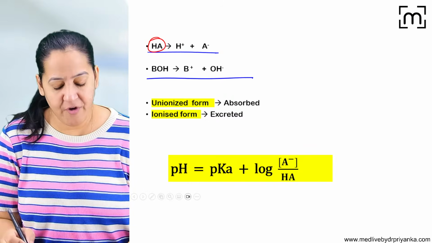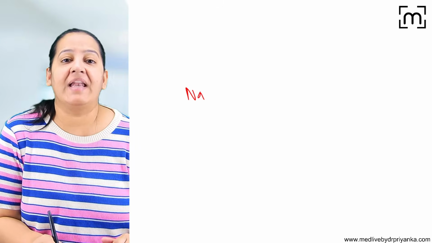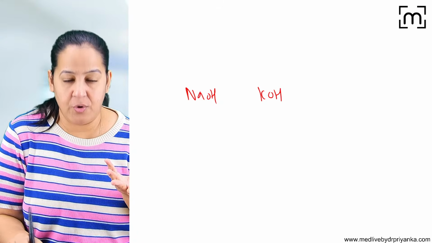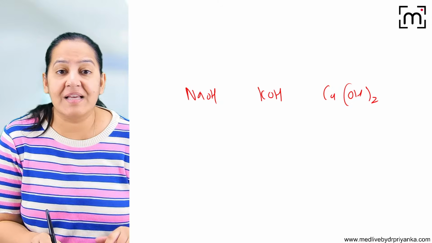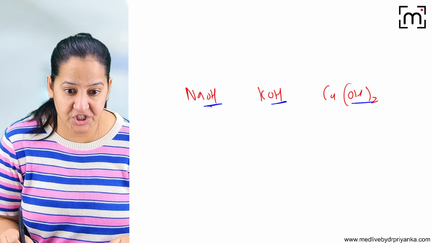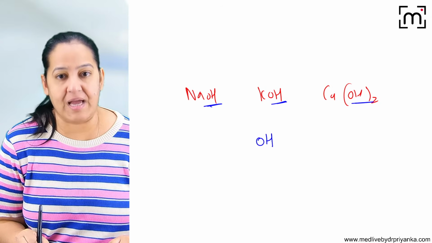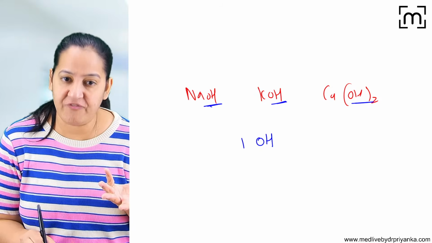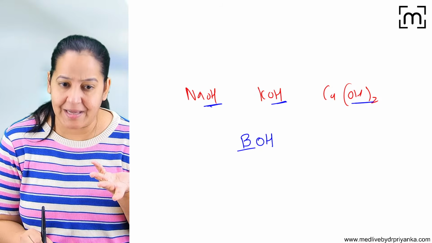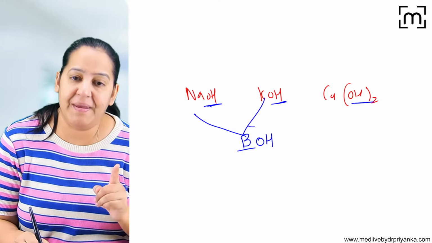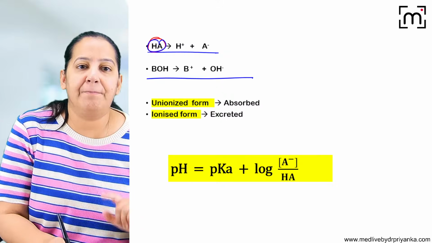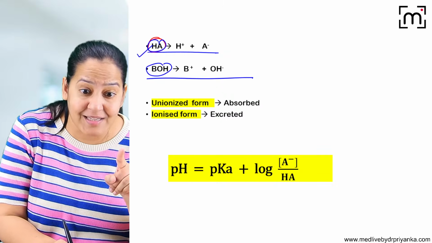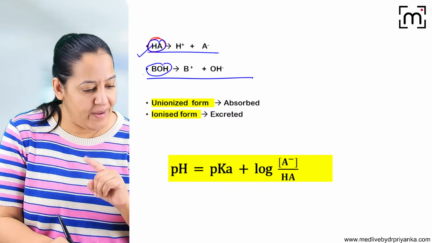What is the base? What is the formula of base? Let's say some bases. So NaOH, KOH, Ca(OH)2, likewise. So all the bases contain hydroxyl ion, OH. OH is compulsory. That is hydroxyl. So let's say the formula of base is BOH. B can be anything. B can be Na, B can be K, B can be Ca. This is chemistry. Basically, we have read this. So HA and BOH. HA is the acid, basically weak acid. And BOH is the base.